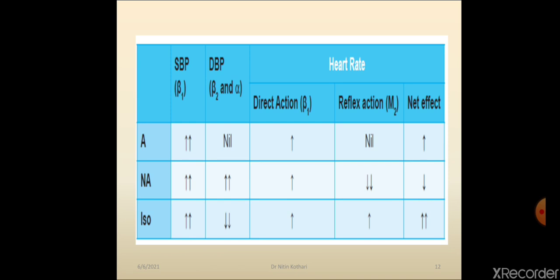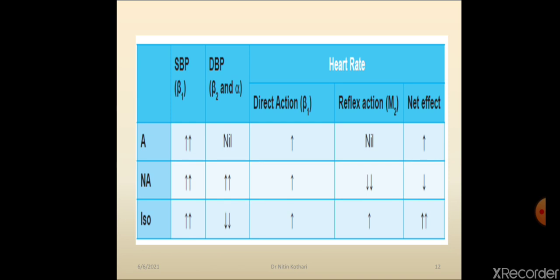So both cancel the effect of each other. So there is neither an increase nor a decrease in diastolic blood pressure. There is nil effect on diastolic blood pressure because of adrenaline. But what happens with norepinephrine? Beta 2 action is absent with norepinephrine or noradrenaline. Alpha action is present, and alpha action causes vasoconstriction, and because of vasoconstriction there is increase in diastolic blood pressure.